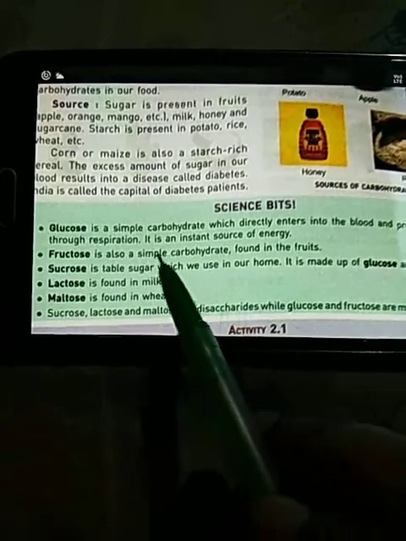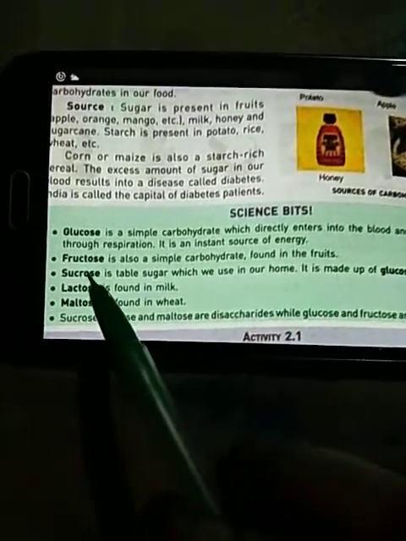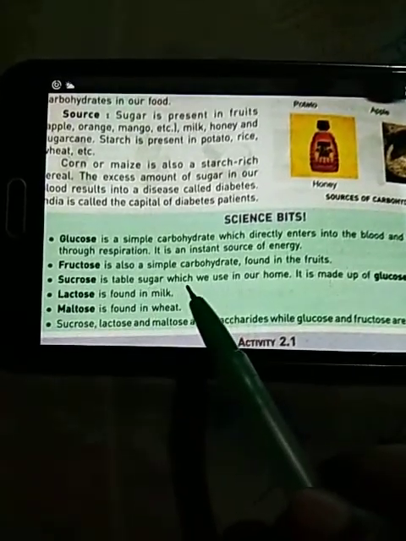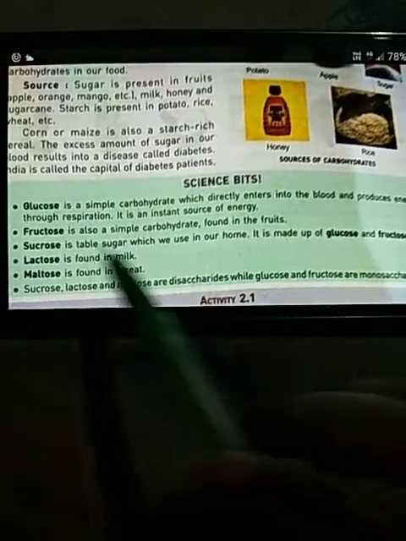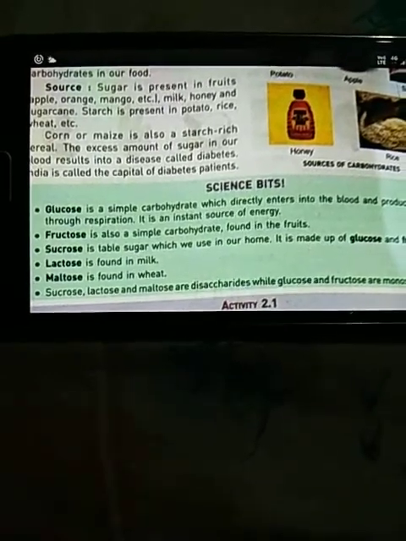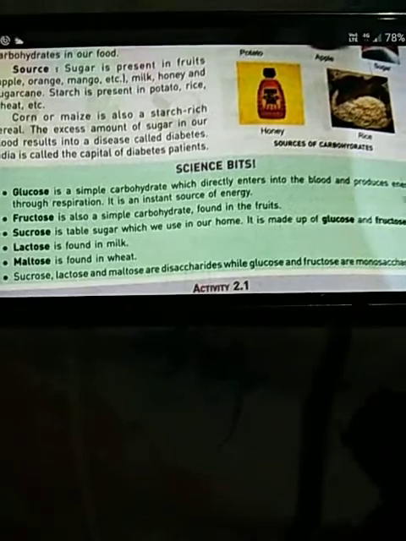Fructose. It is also a simple carbohydrate. It is found in fruits. It's a kind of carbohydrate. Sucrose. It is the table sugar which we use in our home. It is made up of glucose and fructose. Table sugar means the sugar which we use in preparing tea and various other dishes. This is table sugar. And this sucrose is made up of glucose and fructose.